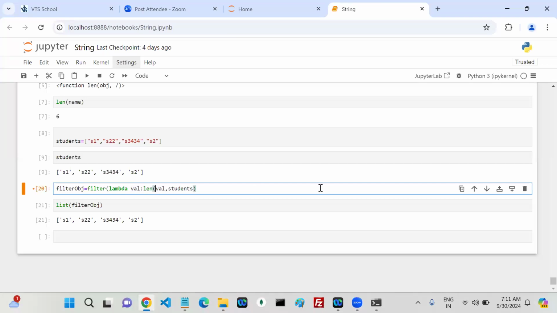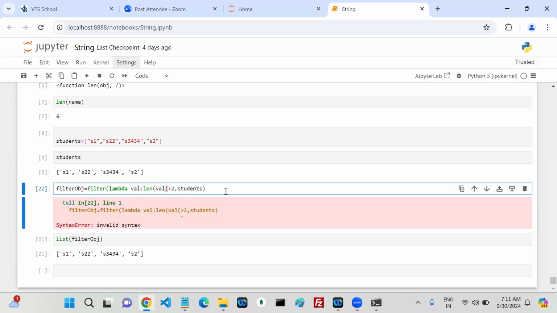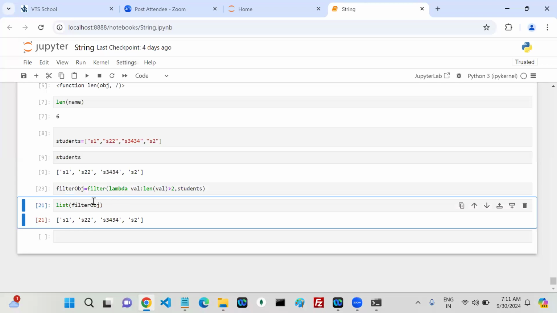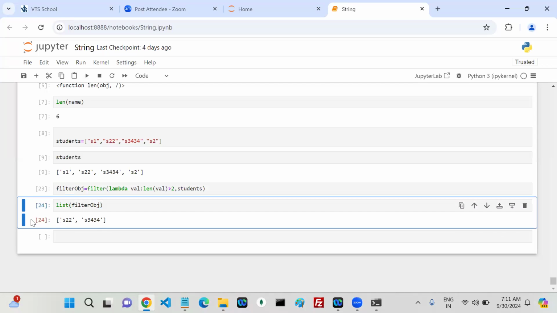Now you want the S1 based on some condition. LN of val, which is greater than 2. Okay, like this I want. Now if you come here, invalid syntax, what happened? You have to close like this, right? Now come here. Now filter object, there is no error, nothing. If you come here, you can get this value. This is the one I am expecting. Understood?